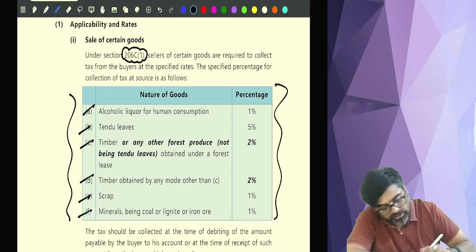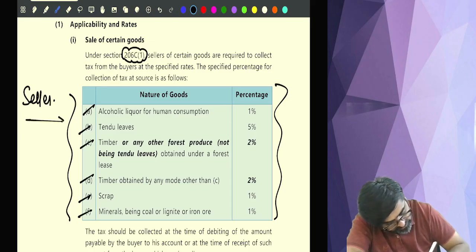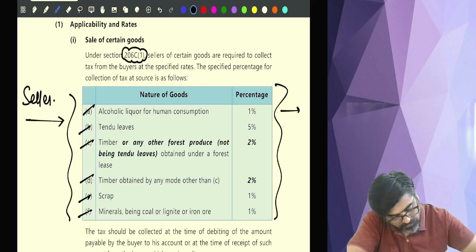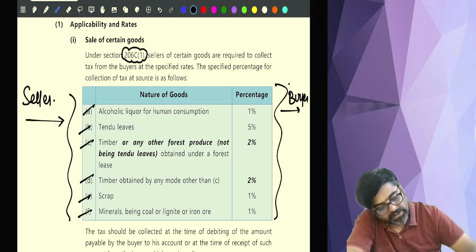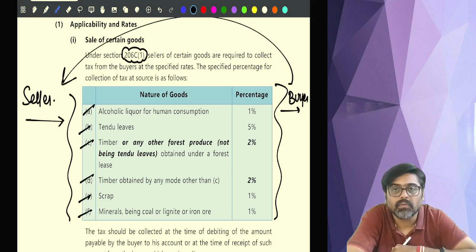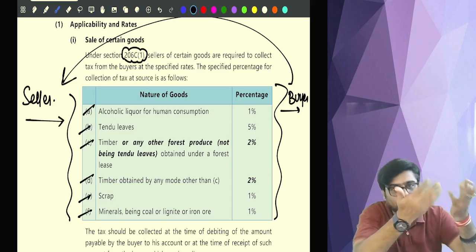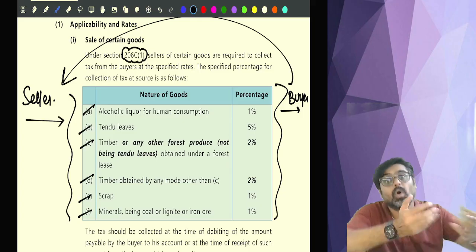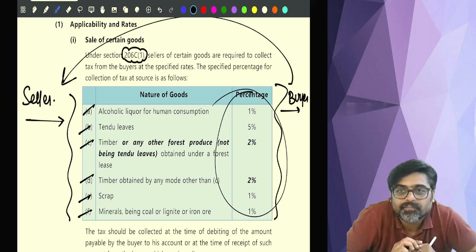So if a seller is selling these goods to a buyer, what will happen now? The buyer will make the payment, so the seller will collect the selling price, and along with the selling price, also collect this much tax.